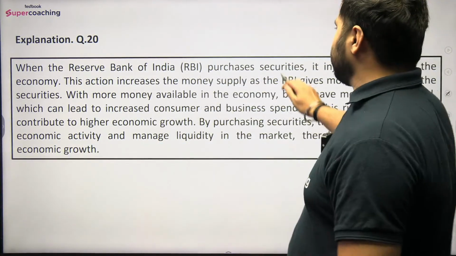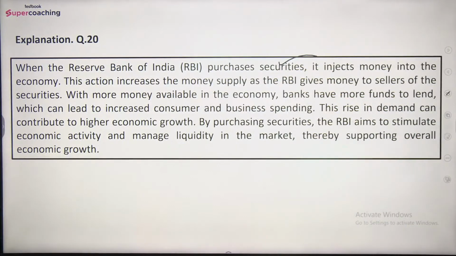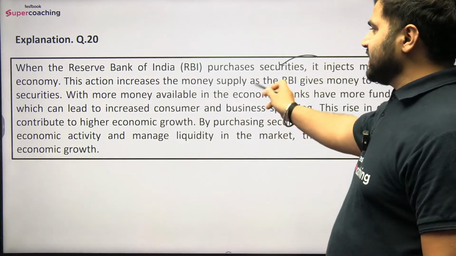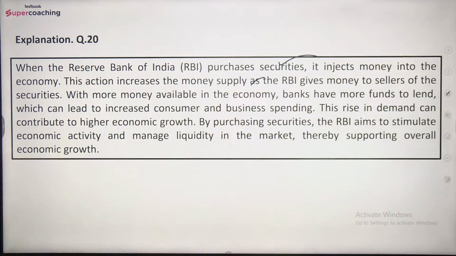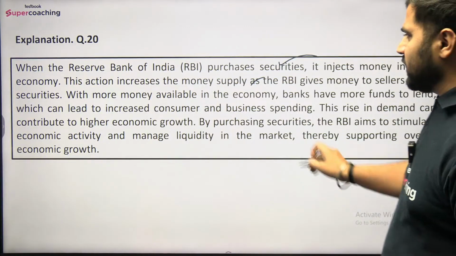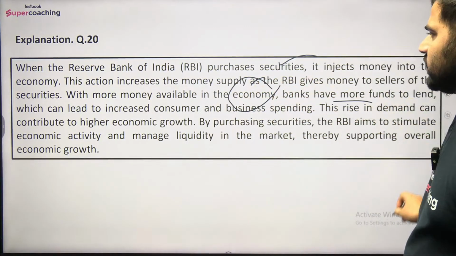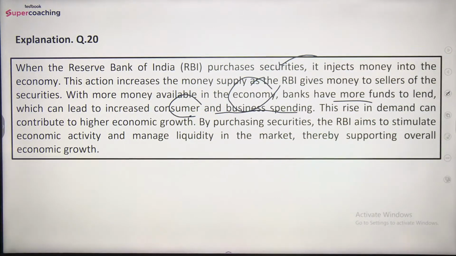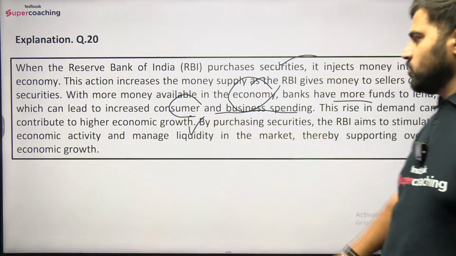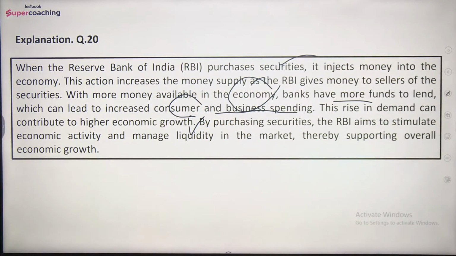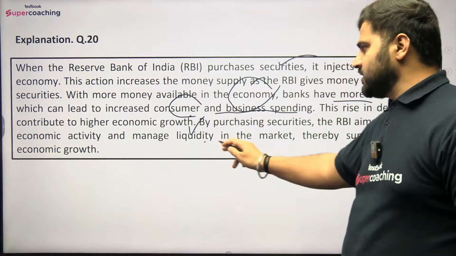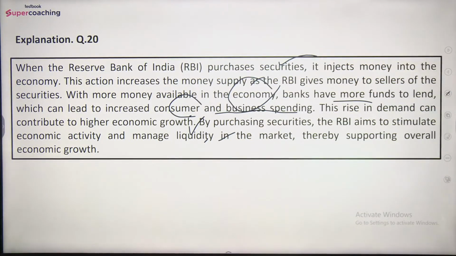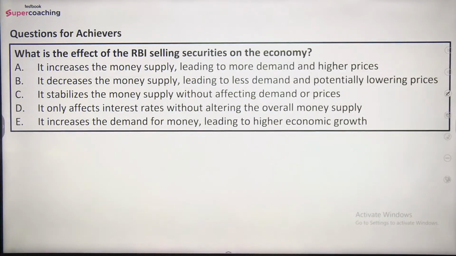So when the RBI purchases securities, it injects money into the economy. This action increases the money supply as the RBI gives money to sellers of the securities. With more money available in the economy, banks have more funds to lend, which can lead to increased consumer and business spending. This rise in demand can contribute to higher economic growth. By purchasing securities, the RBI aims to stimulate economic activity and manage liquidity in the market, thereby supporting overall economic growth.